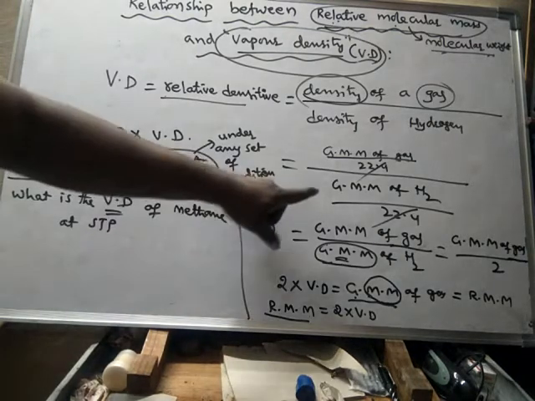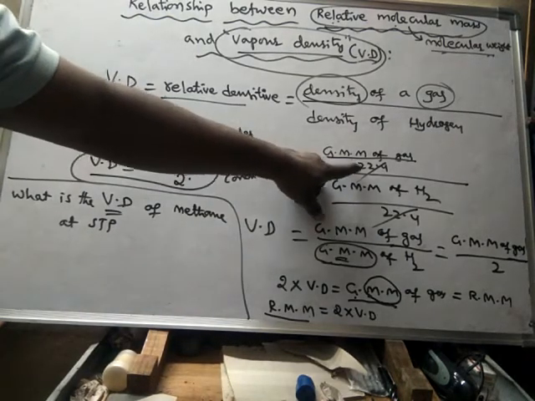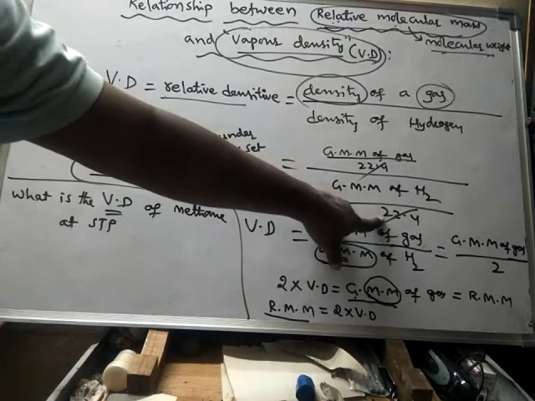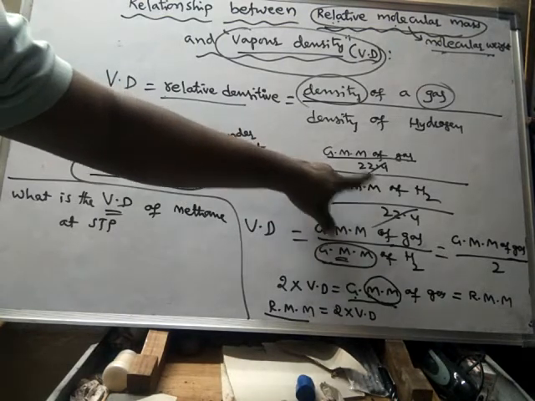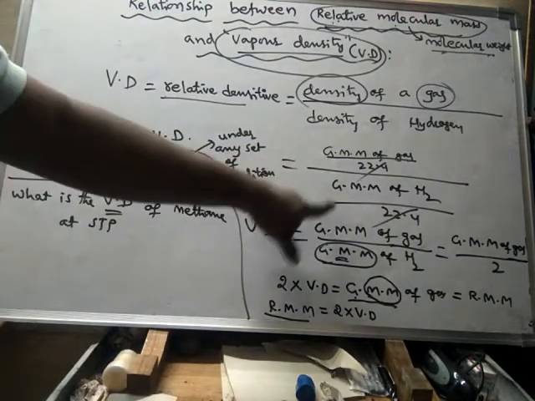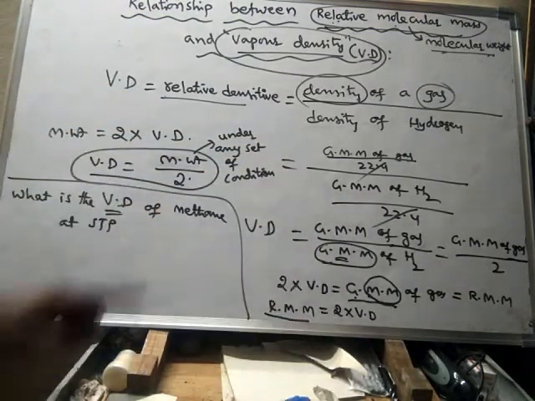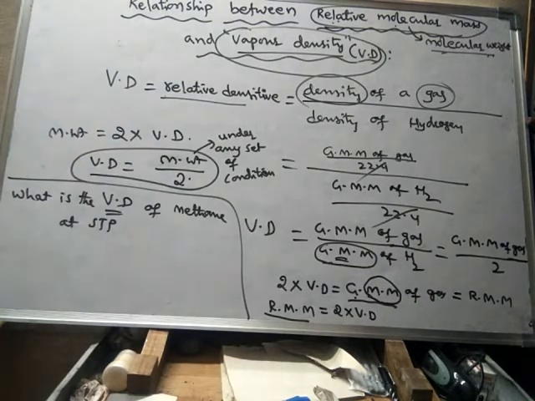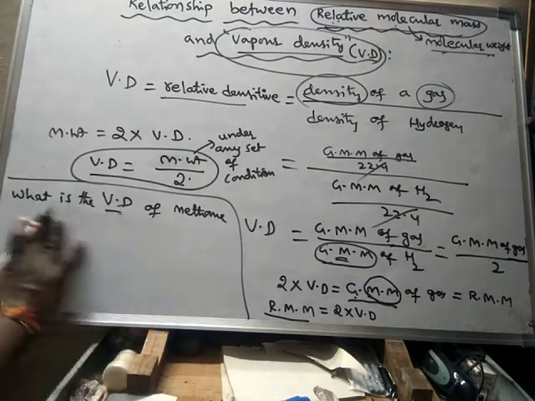Because this one is 22.4, so if it is 22.4 here, here also it will be 22.4. If it is some other volume, here also it will be the same volume. So hence you will get the relationship like this only, under any set of conditions. So here there is no need of mentioning STP.